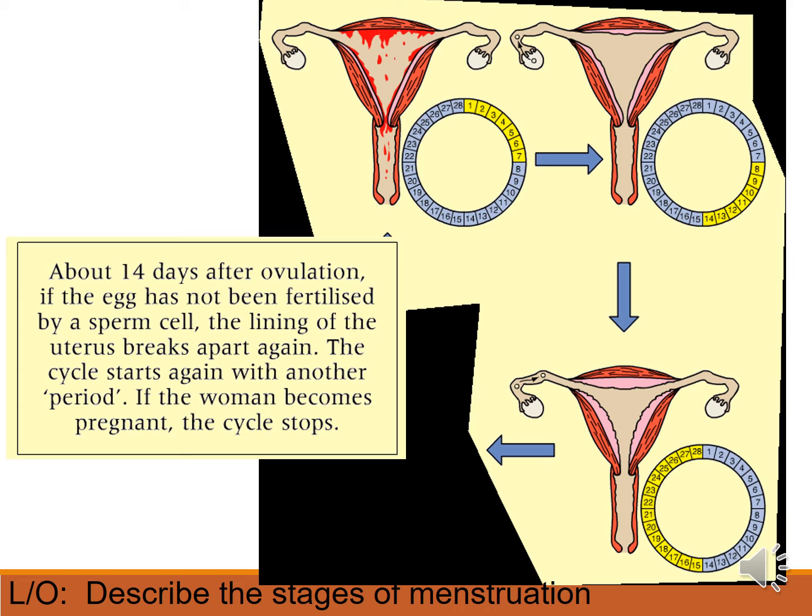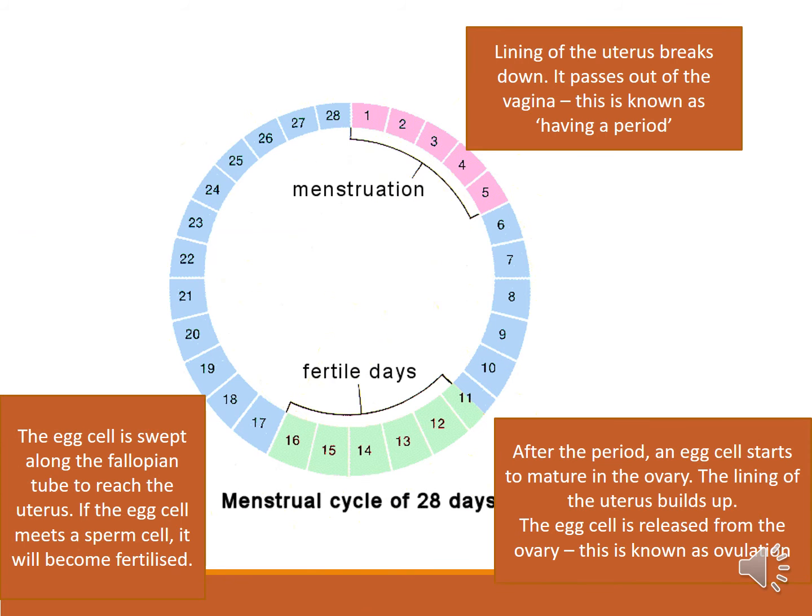So about 14 days after ovulation, if the egg has not been fertilized by a sperm cell, the lining of the uterus will break down again and the cycle will start again with another period. And if the woman becomes pregnant, the cycle will stop. So this is just a summary again of the different stages of the menstrual cycle.